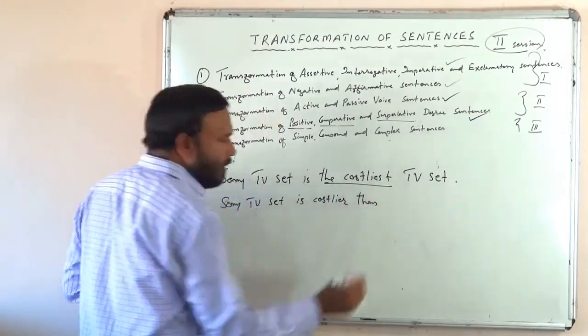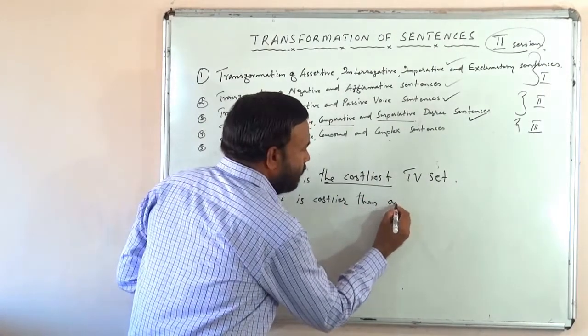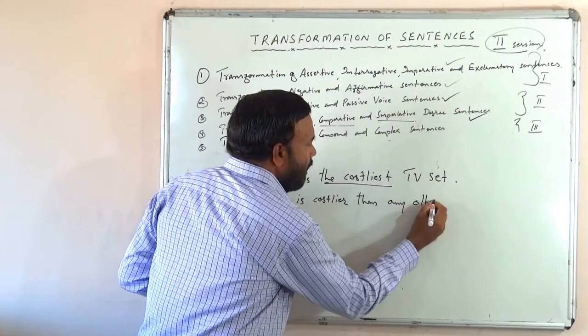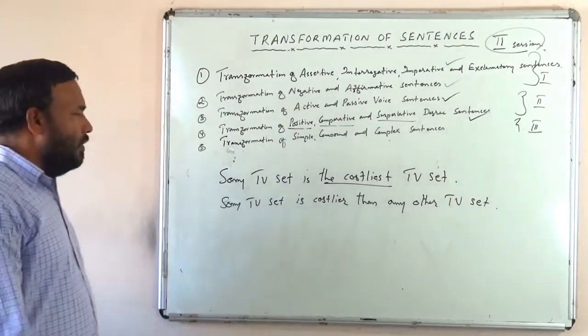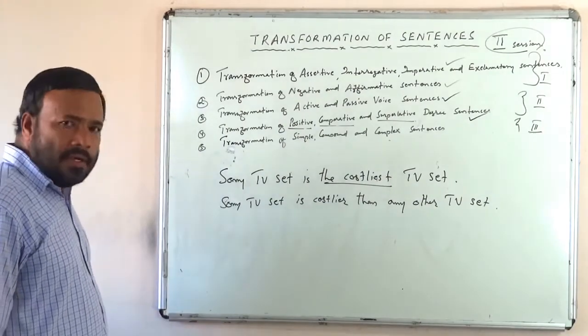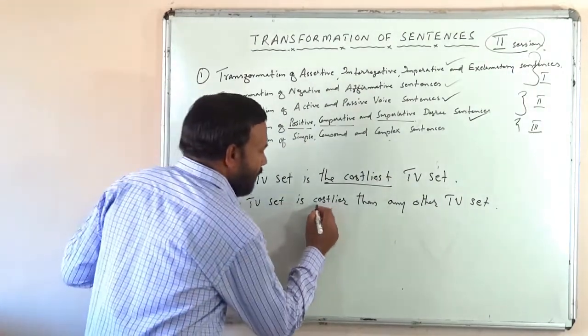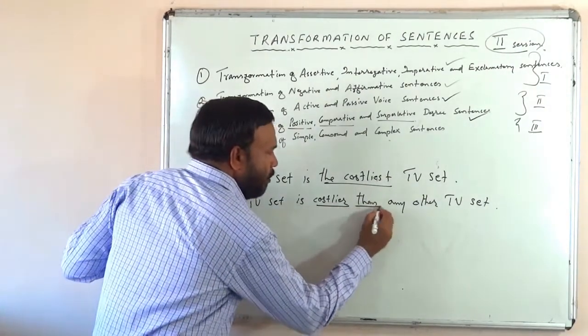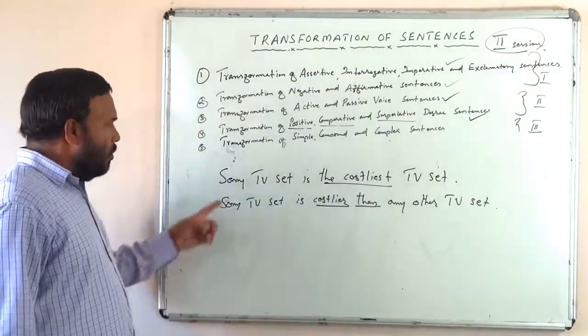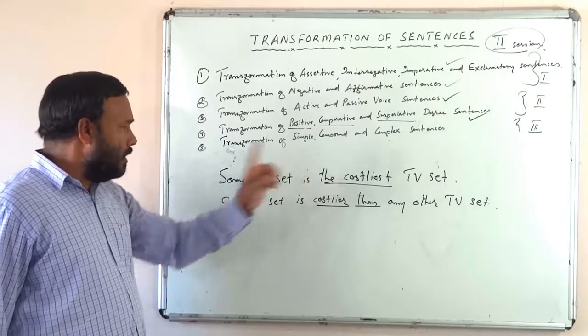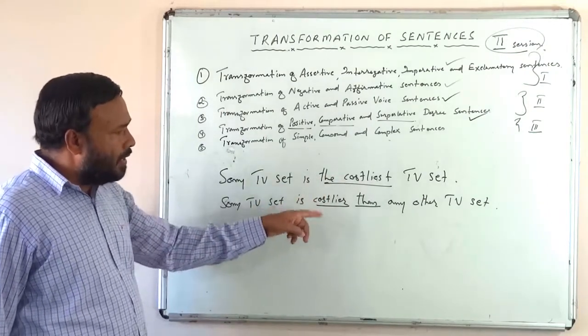Costlier than any other TV set. Sony TV set is costlier than any other TV set. So, costlier is the comparative degree. In a comparative degree, always than will be there, isn't it? That you know.